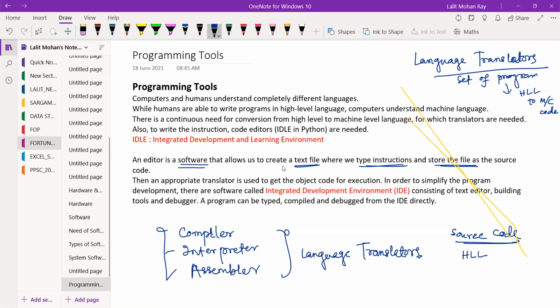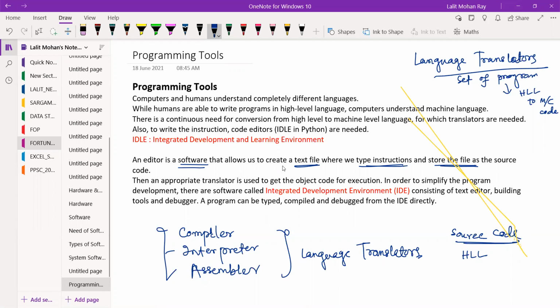So in this class, you have heard what is hardware, types of hardware, what is software, needs of software, types of software, system software, then utility programs or programming tools. General purpose application software will be discussed in the next class along with the language translators.